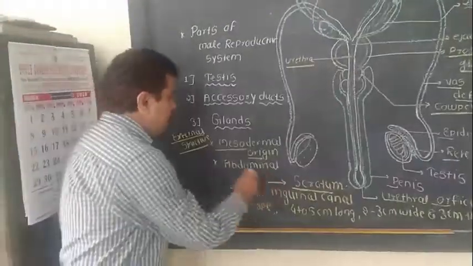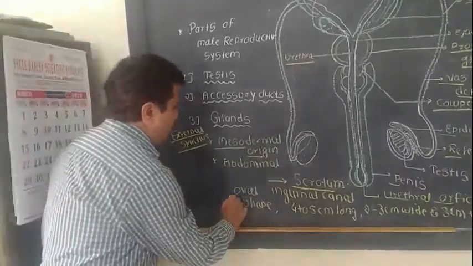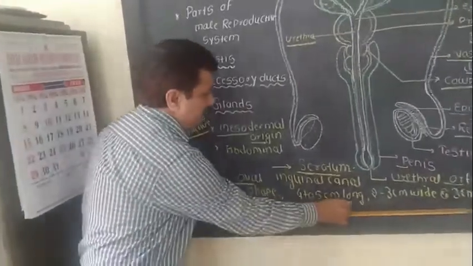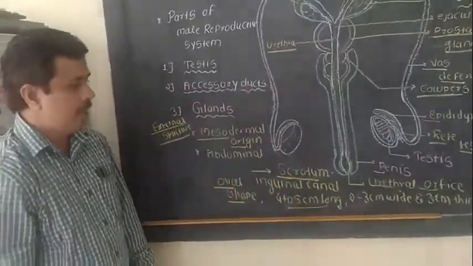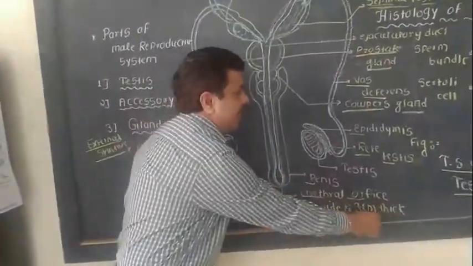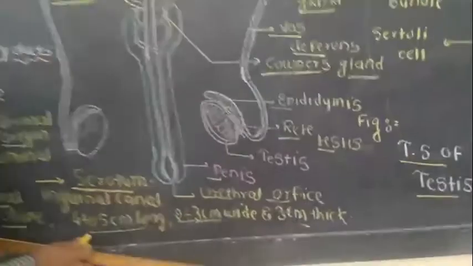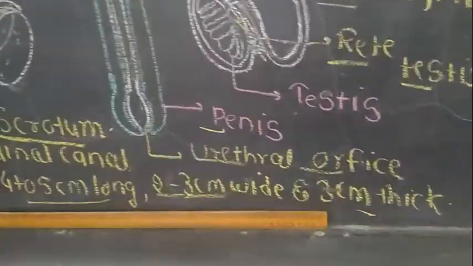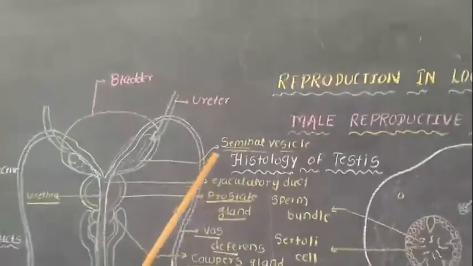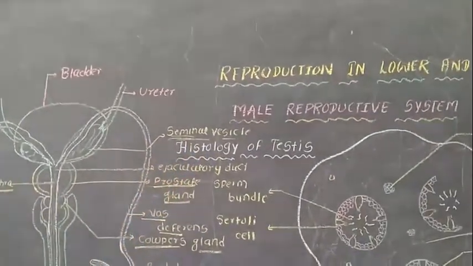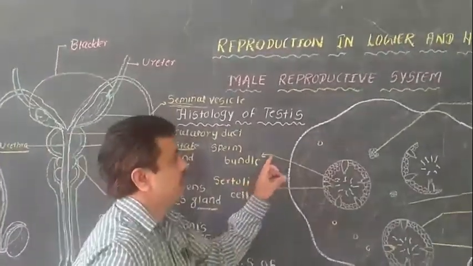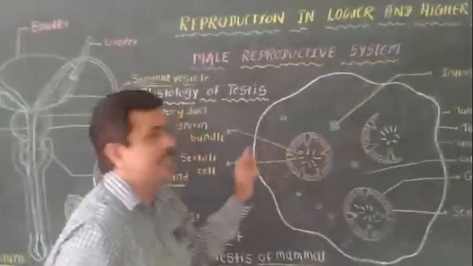Now a single testis is oval in shape, about 4 to 5 centimeters long, 2 to 3 centimeters in width, and 3 centimeters in thickness. These are its dimensions. After this, we will see today's topic, histology of testes. When we take the transverse section of the testis, this structure will be seen under the microscope.